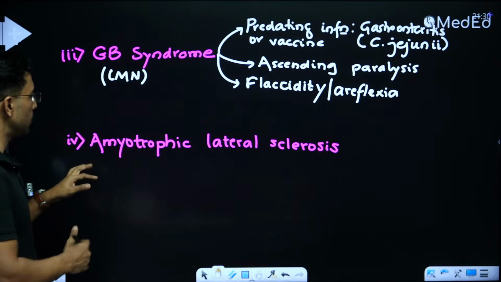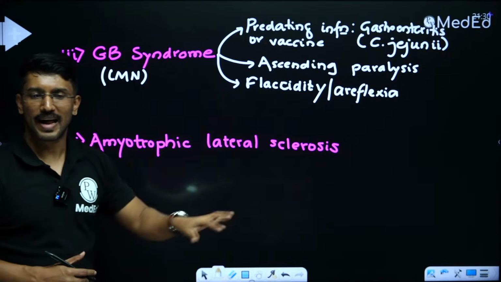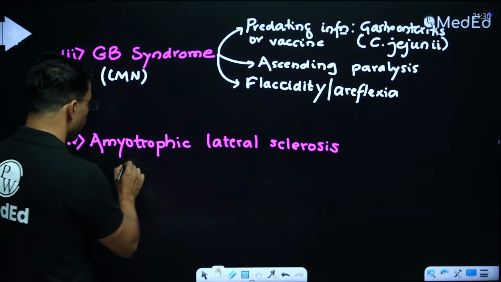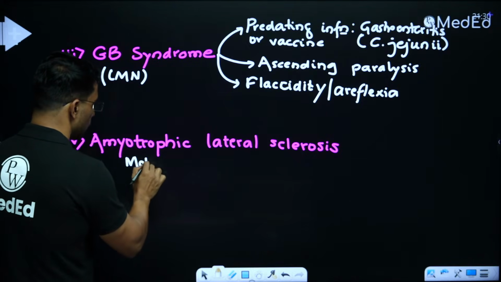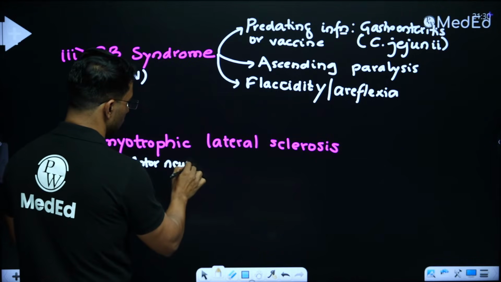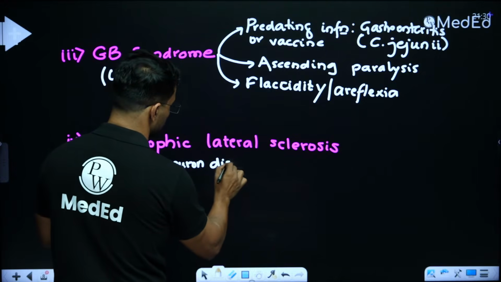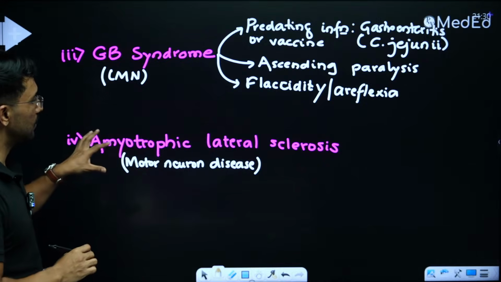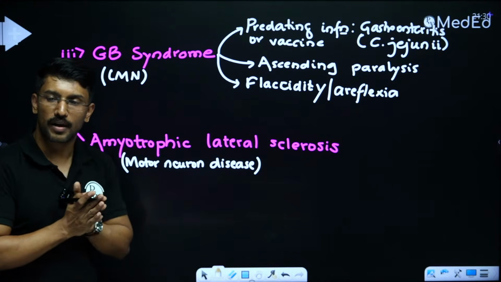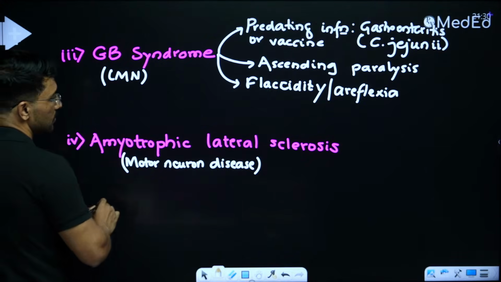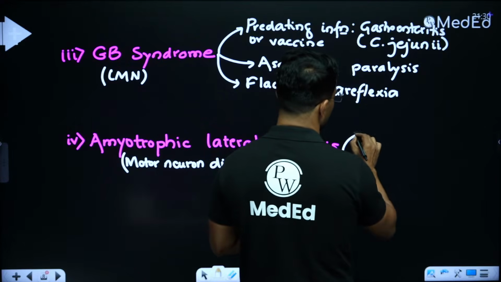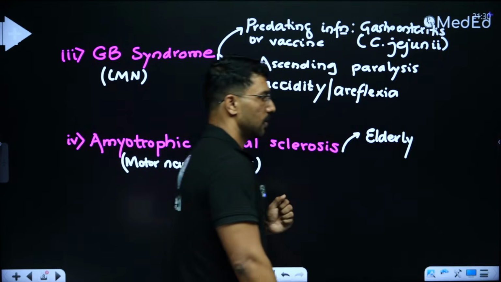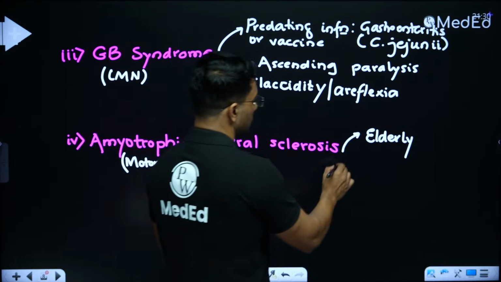Now, similarly, there may be a question on what we call amyotrophic lateral sclerosis, ALS, which is a motor neuron disease. So how will I recognize that this story that I'm reading is talking about amyotrophic lateral sclerosis? So the pointers generally mentioned in these ALS patients: the first one is that it is typically affecting elderly patients. Typically elderly patients.